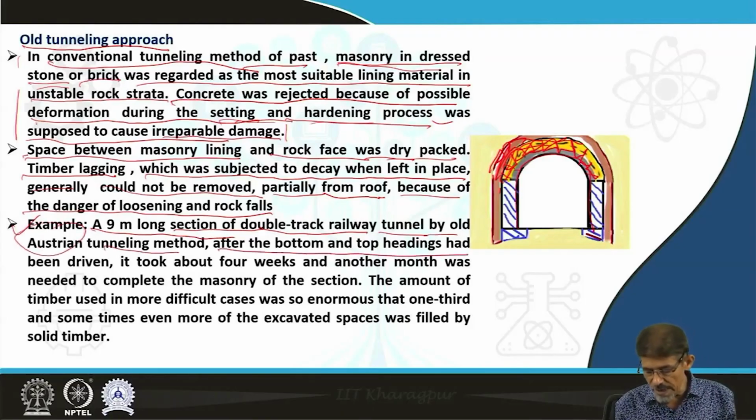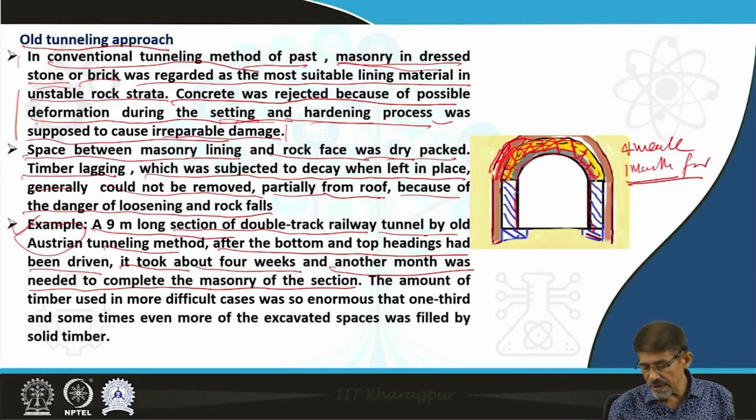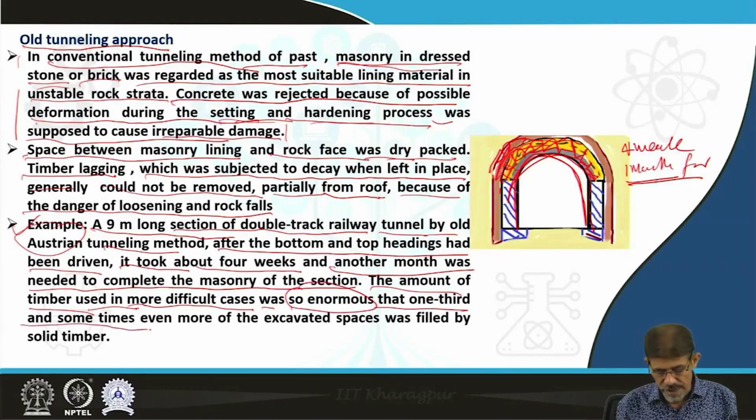After the bottom and top heading had been driven, which took about 4 weeks, another month was needed to complete the masonry of the section. So 4 weeks for excavation and 1 month for making this lining. The amount of timber used in more difficult cases was so huge that one third, and sometimes even more, of the excavated space was filled by solid timber.